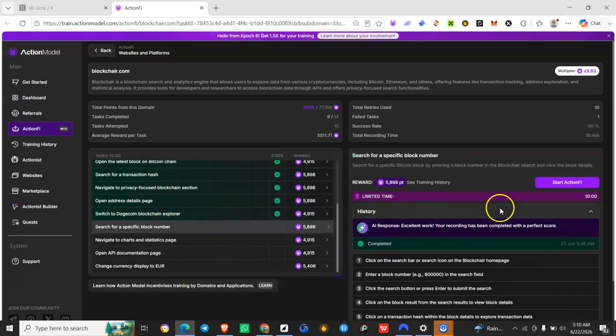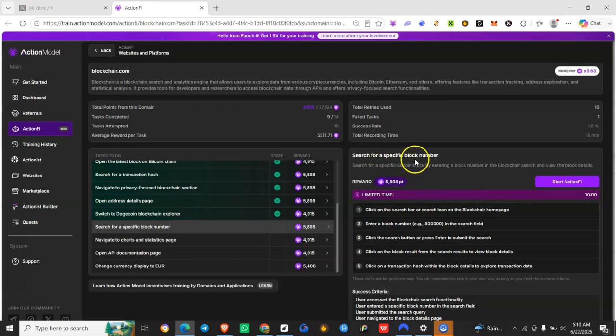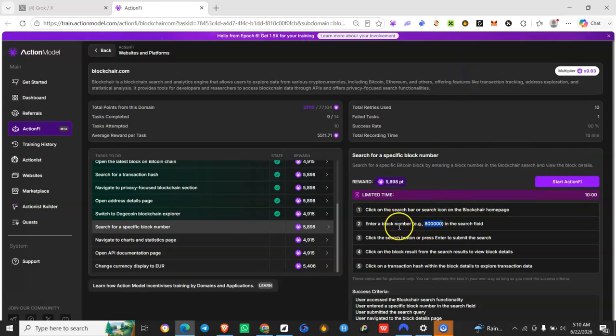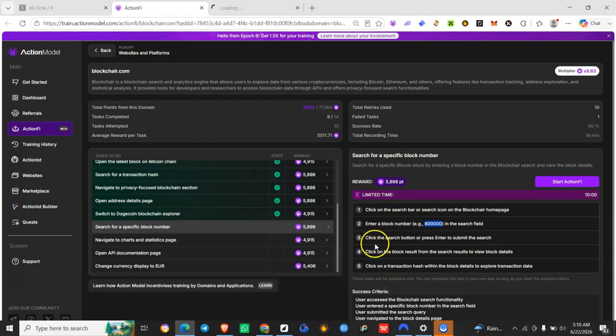We'll move to the next one. Search for a specific block number. Now we are going to copy this block number again, just the same. I think we have done similar tasks here before. Click on the search bar. We are going to start this task immediately. Click enter a block number. We'll copy the block number.